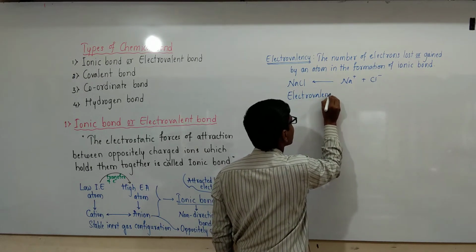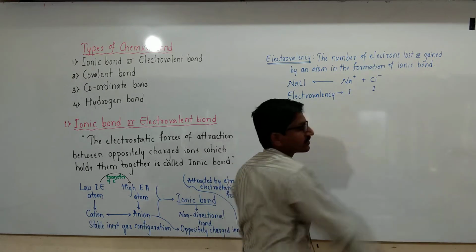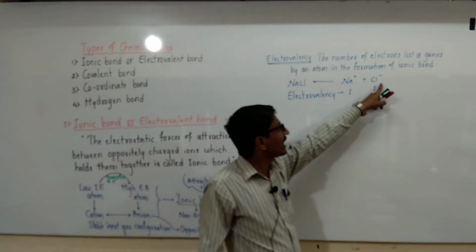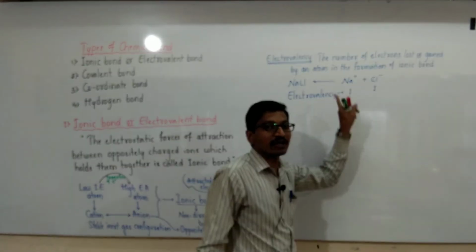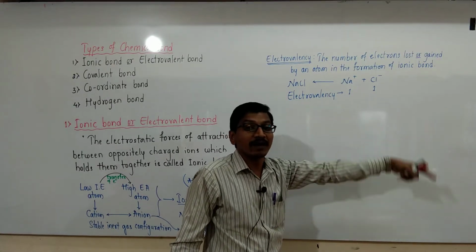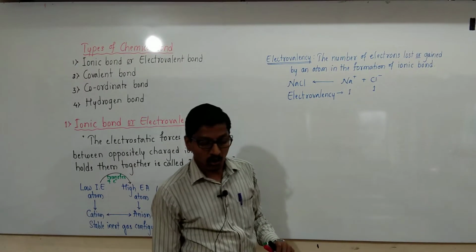Electrovalency of Na is 1, Cl is also 1, because only one electron is lost and only one electron is gained, and electrovalency is the number of electrons lost or gained by an atom in the formation of ionic bond.